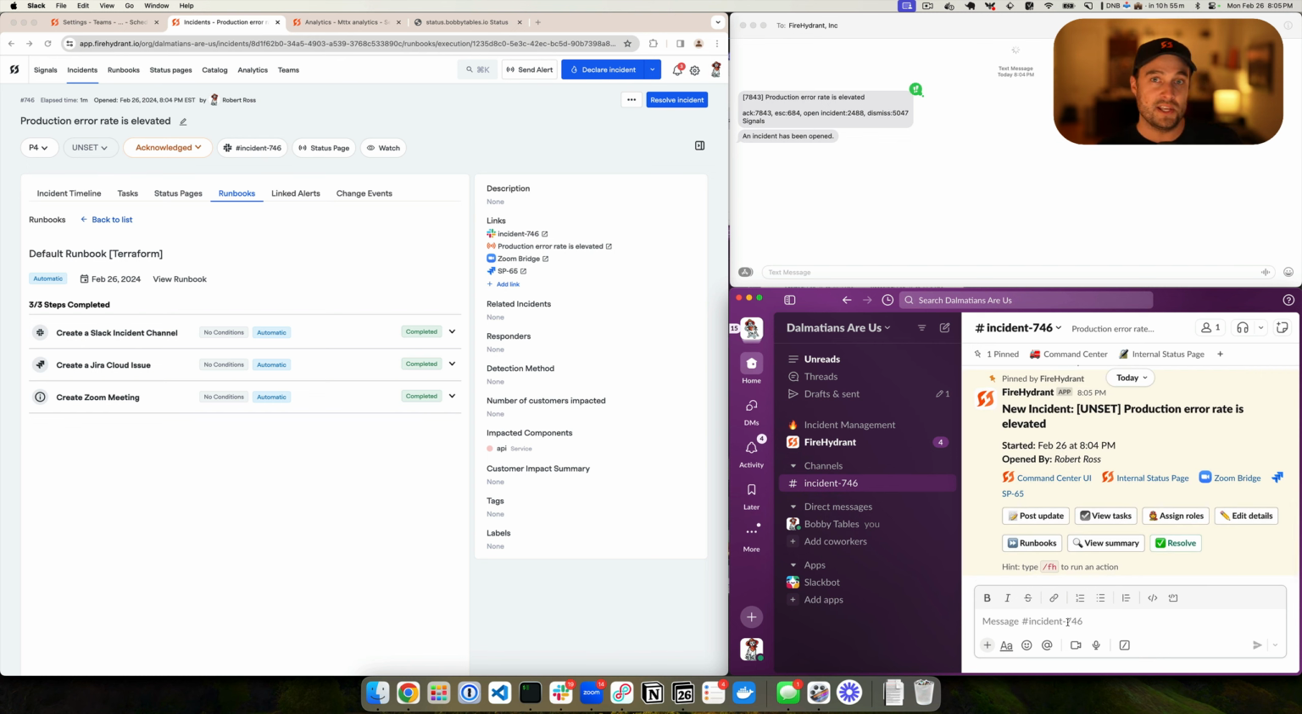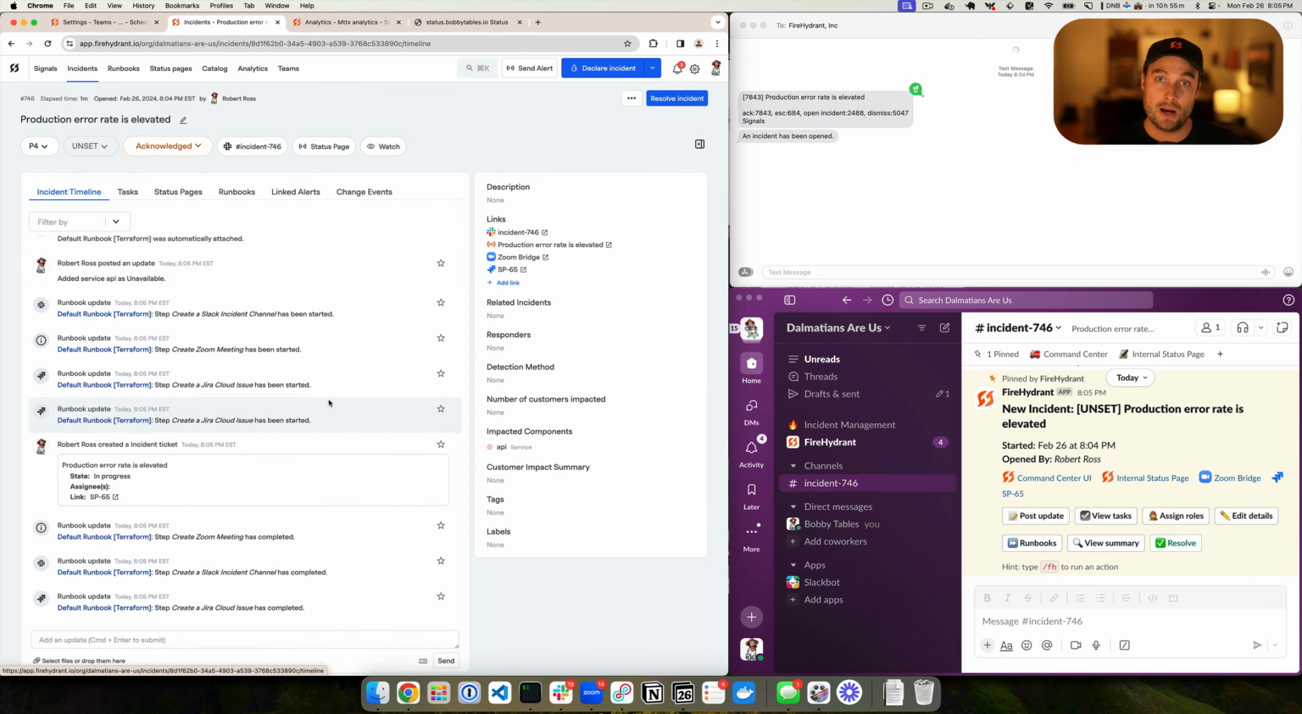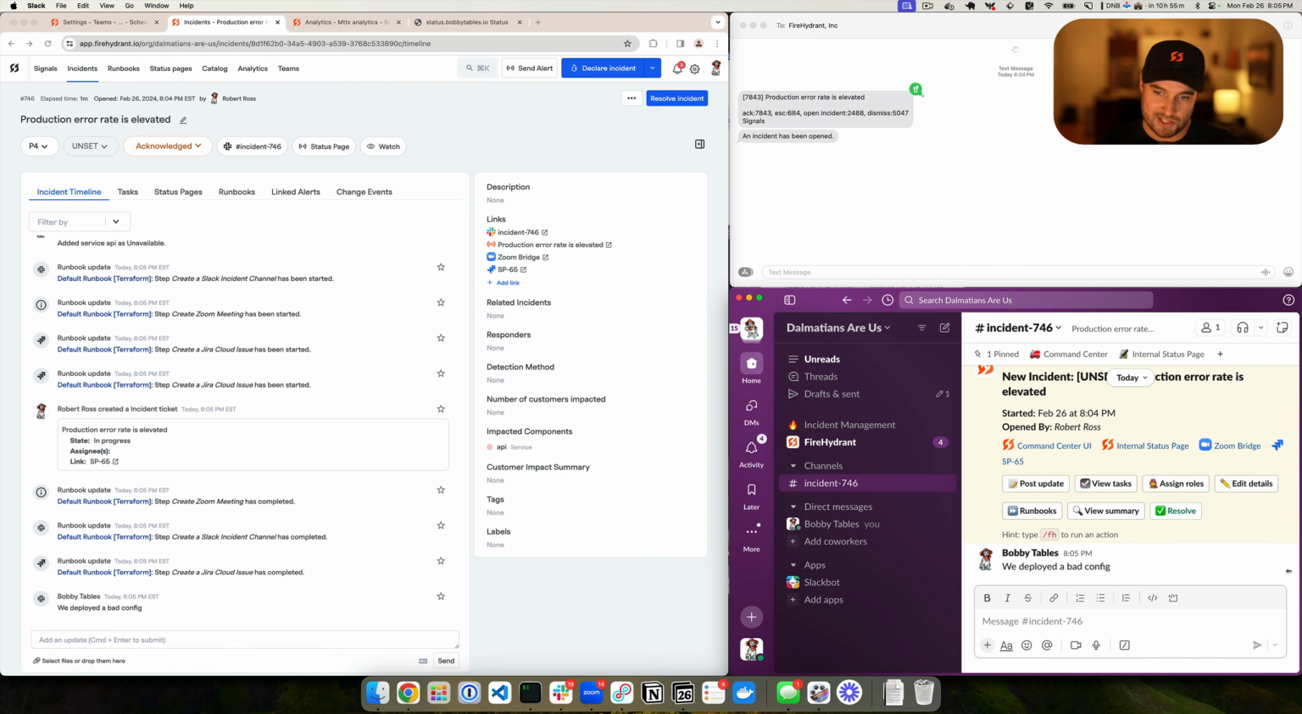FireHydrant will create these incident channels and record everything that's going on in them, every chat message, every command, and put them in your incident timeline. The reason we do that is we don't want you spending a whole lot of time during a retrospective copying and pasting things into a document. So if I say something such as, we deployed a bad config, we'll see it in Slack and immediately over in our timeline. And if Slack goes down, you can use this too.